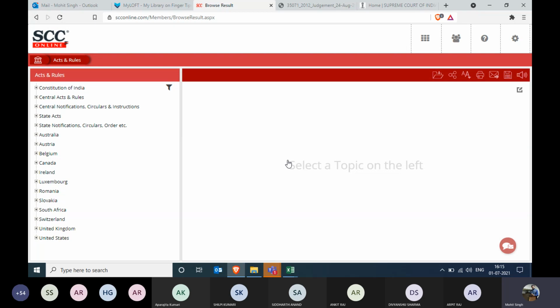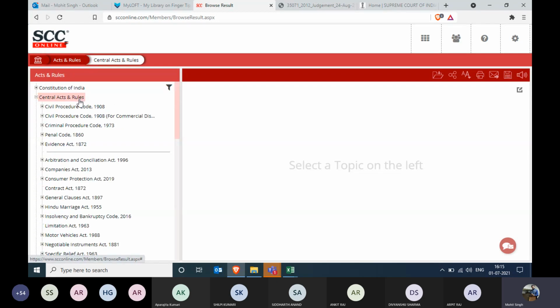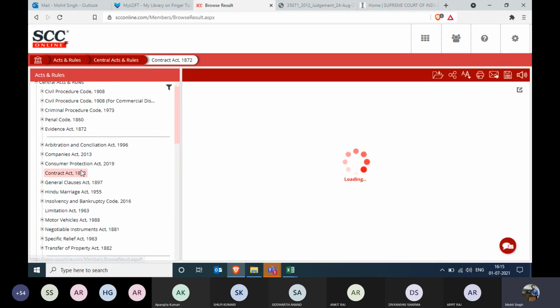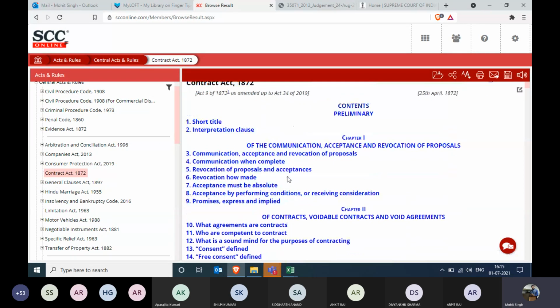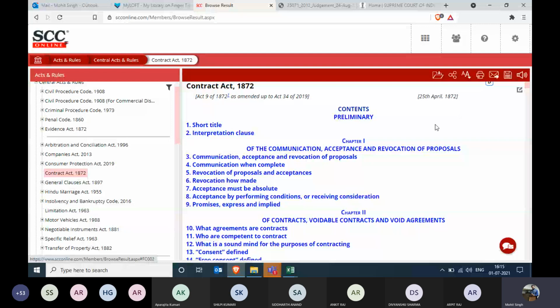So for that, how you can save an act in your machine is very simple. Please open any act which you want, either by going with the list or by searching that act with the search feature over here. So I'll just take any random act. Let's take Contract Act. You have all been familiar with the Contract Act as of now. There you go. And either you can go with the index or you can scroll down. In order to save the whole act, this is the save button, this is the email button, and this is the print button. Good part is you can email to any random person in the world. It does not matter if he or she has the SCC or not, right? But yes, the email expires in 7 days.